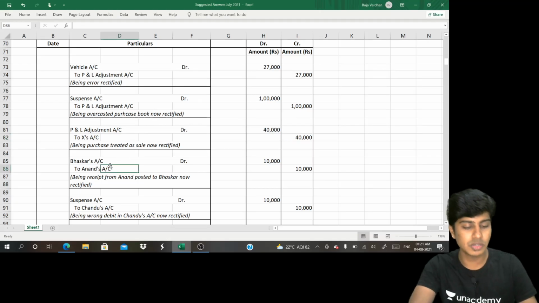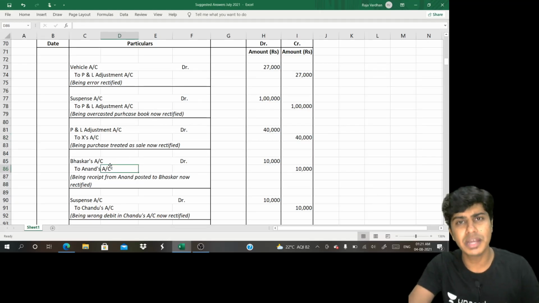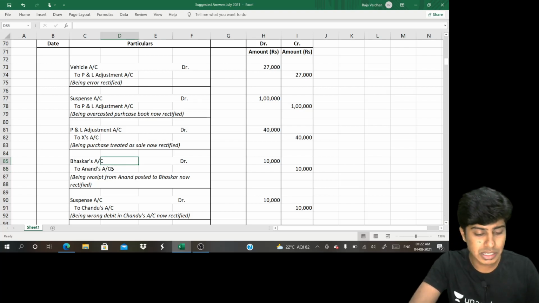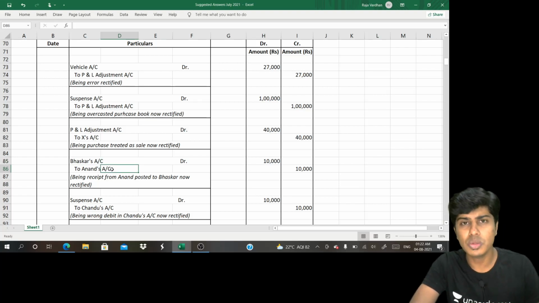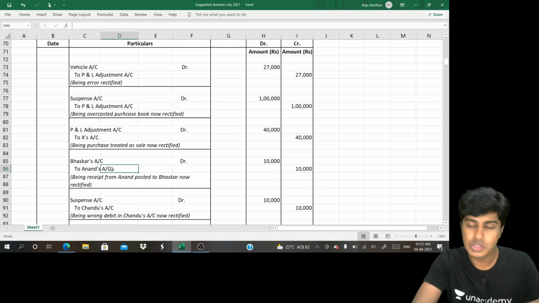And in this Bhaskar to Anand entry, we will not be using P&L adjustment anywhere. Why? Bhaskar account as well as Anand account, both are not nominal accounts. They are personal accounts. So they need not be replaced with P&L adjustment.